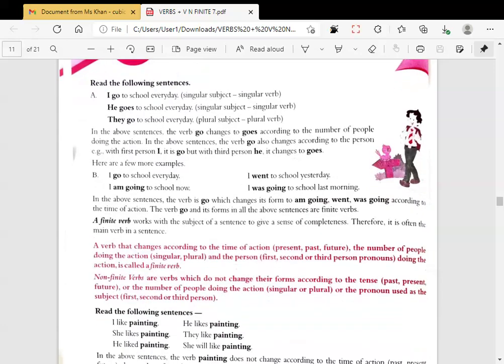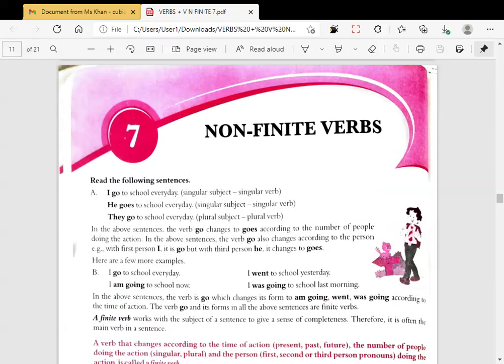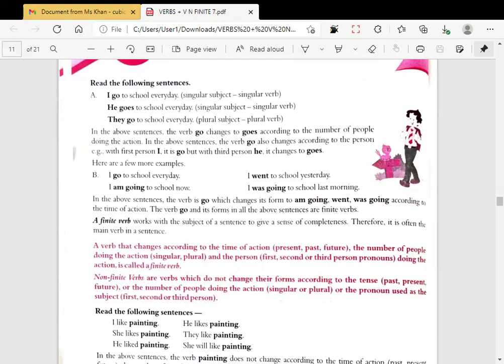A finite verb works with the subject of a sentence to give a sense of completeness. Therefore, it is often the main verb in a sentence. So a verb which agrees with the subject in number, person and tense is a finite verb, which is changing its form. A verb that changes according to the time of action, present, past, future, the number of people doing the action, singular, plural, and the person, first, second, third person, is called a finite verb.